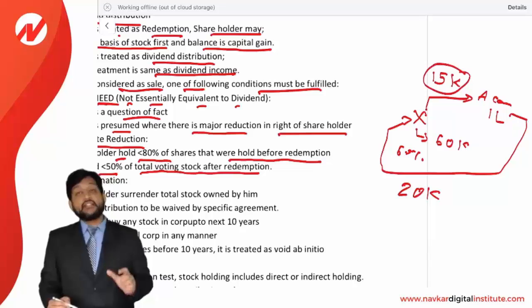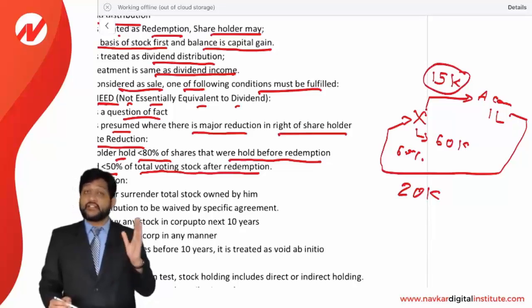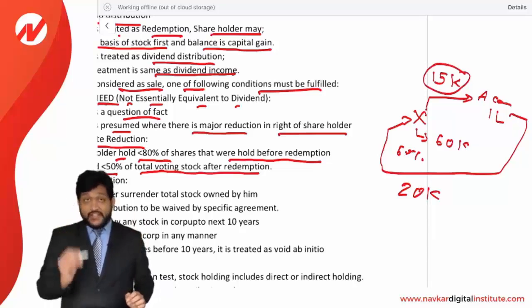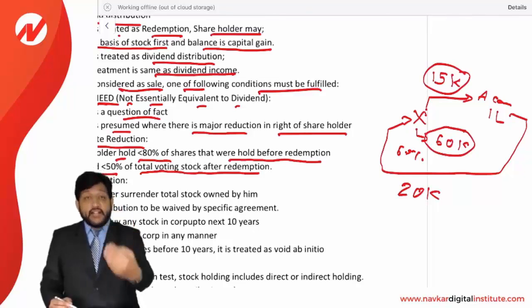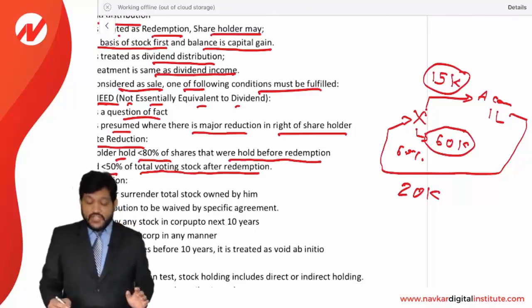Can it be considered as a redemption or will it be considered as a dividend? Let's see. Two conditions have to be fulfilled. Okay, previously he was holding 60,000. Now he has returned the stock of 15,000. So now his holding is 45,000.